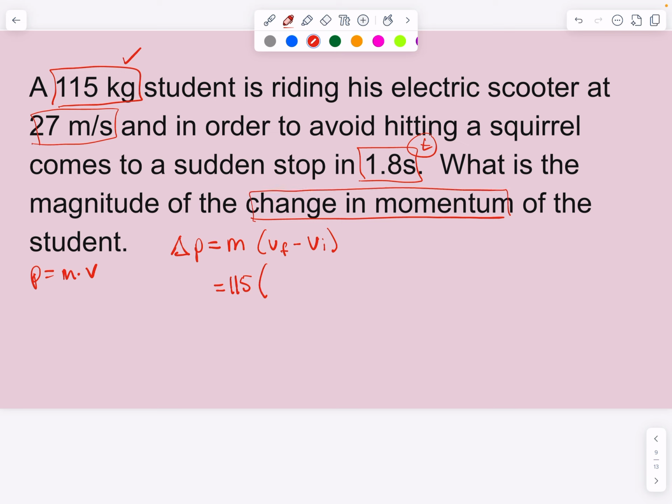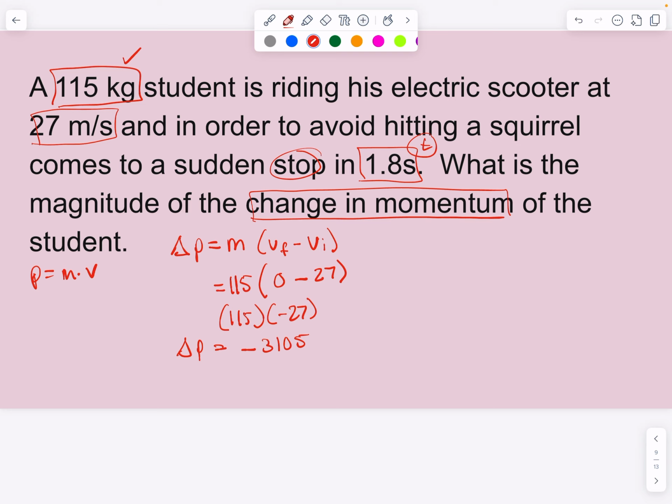So my final velocity in this case, because we're going to come to a stop, is going to be 0. My initial velocity is 27 meters per second. So I end up with 115 times a negative 27, or in this case, a negative 3,105 for my change in momentum.